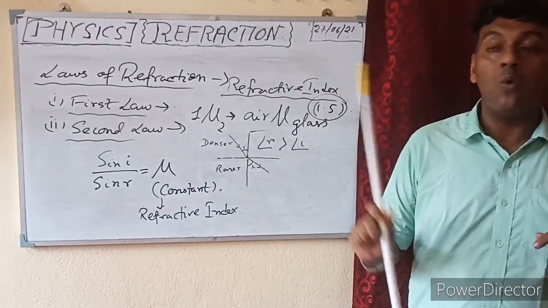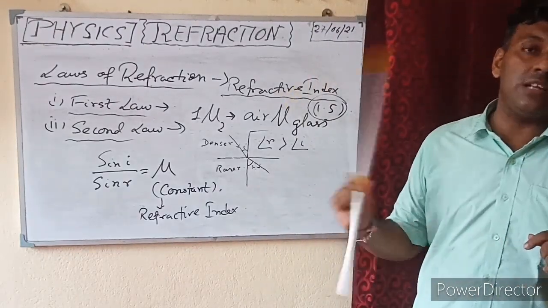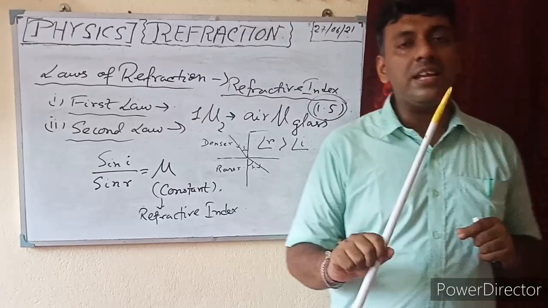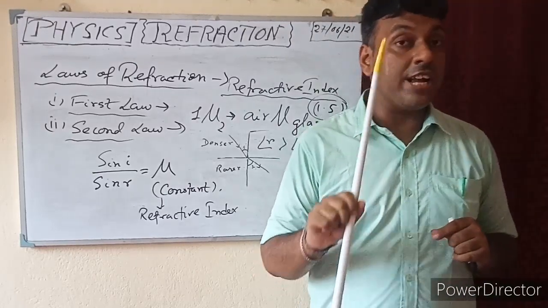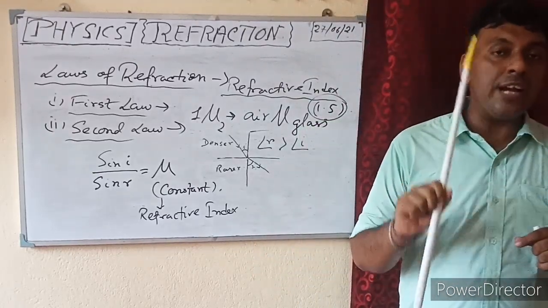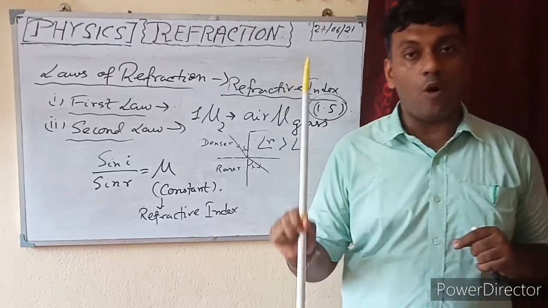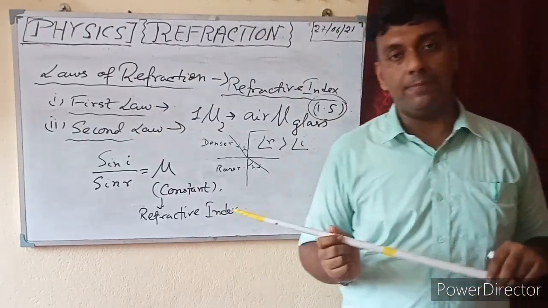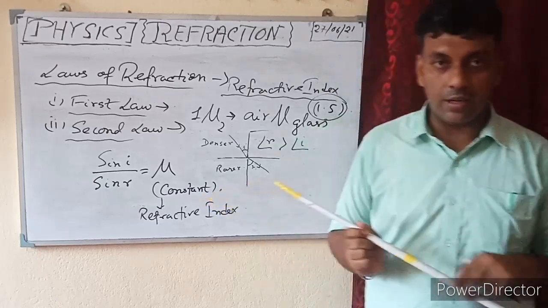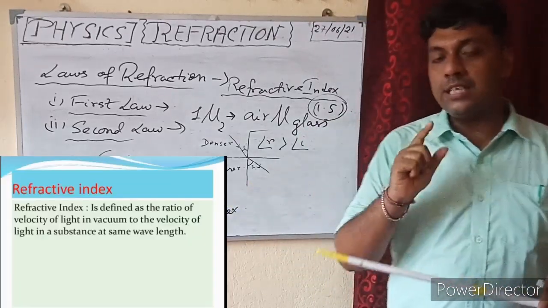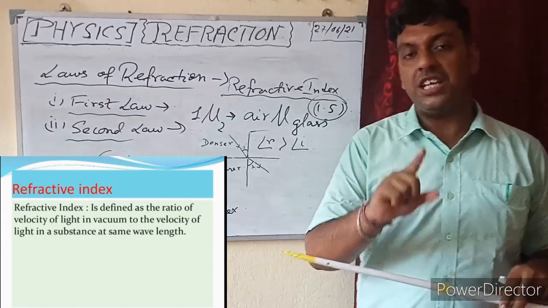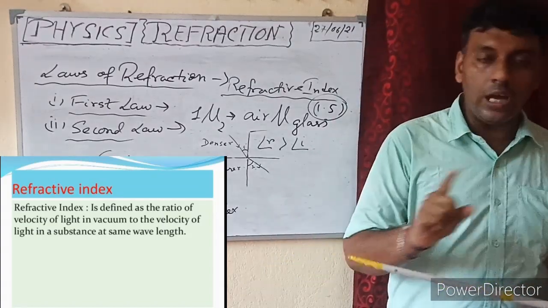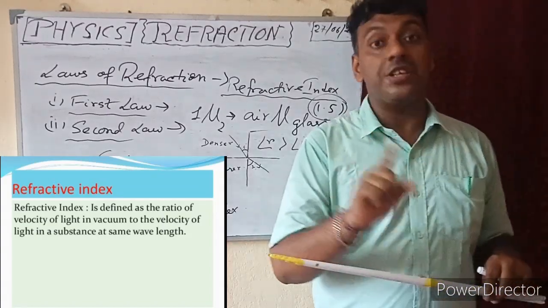Now come to the point, what is the definition of refractive index? Refractive index states that it is the ratio of the speed of light in vacuum or air to the speed of light in the medium. Again I am repeating, refractive index is the ratio of speed of light in air or vacuum to the speed of light in the medium.